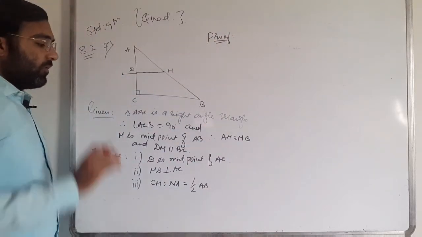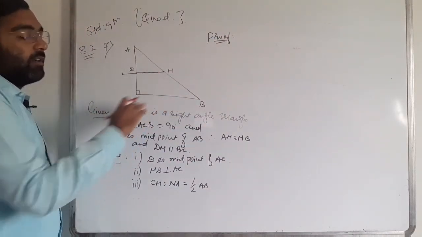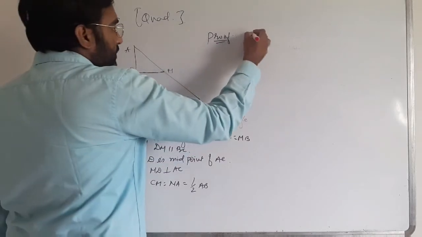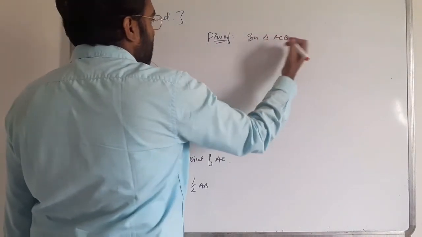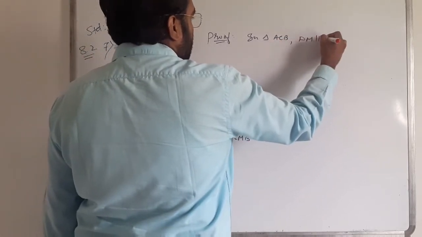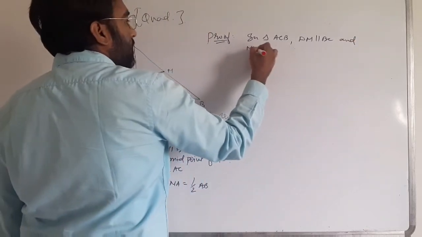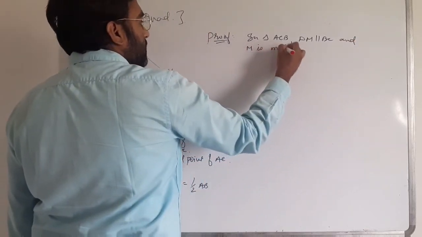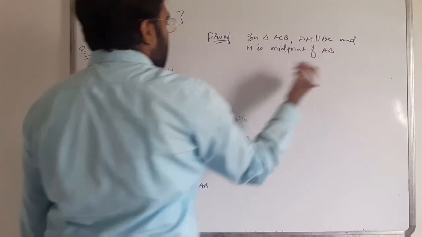In the proof, first of all, in triangle ACB, DM is parallel to BC and M is the midpoint of AB.